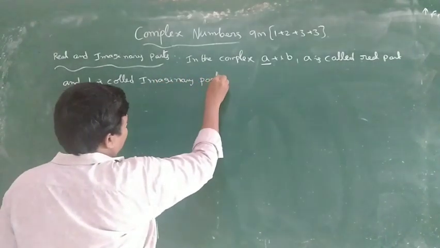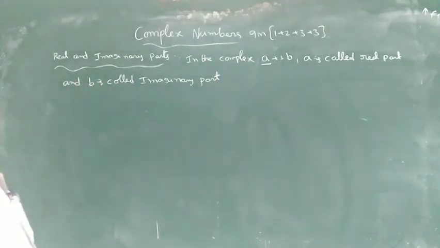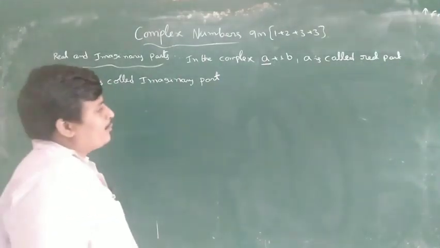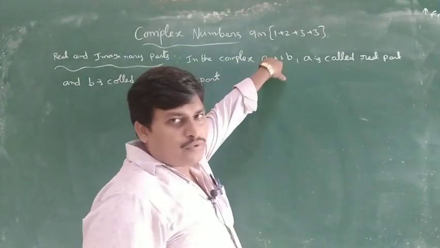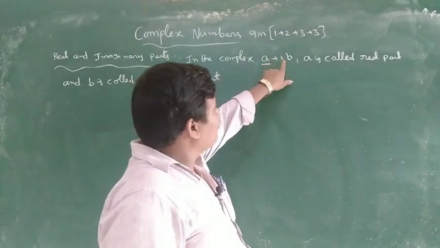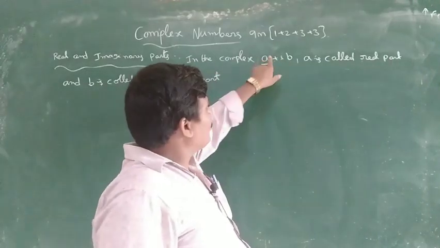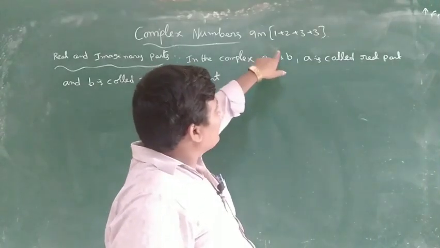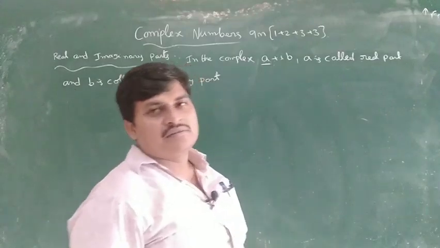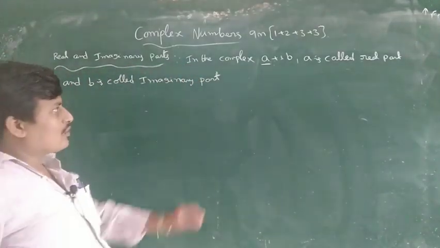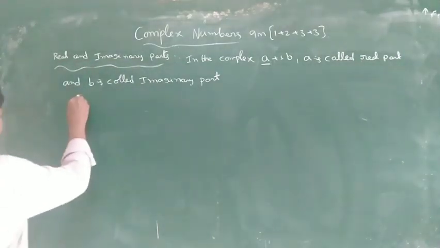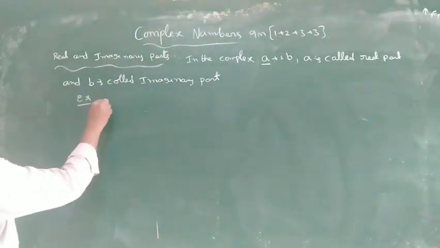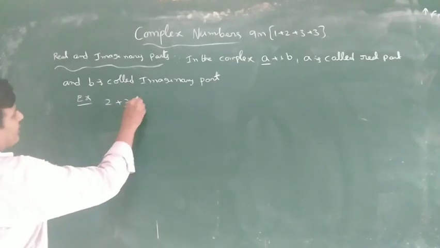Imaginary part. What is the real part? Excluding i is called the real part, including i is called the imaginary part. The coefficient of i is the imaginary part. For example, 2 plus 3i.